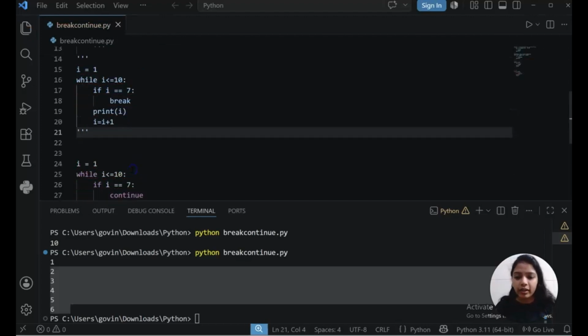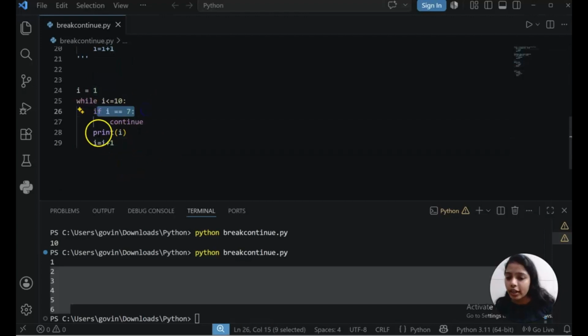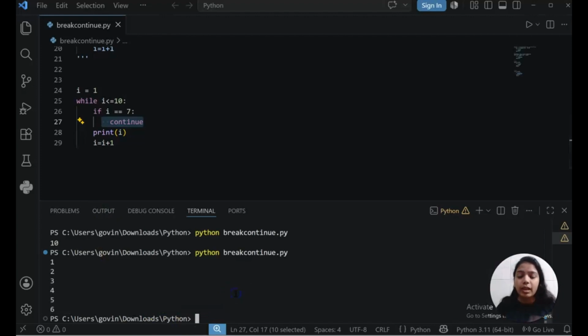Continue meaning, you know very well that wherever i will be 7, it should continue straightforward. Based on whatever I explained to you till now, what you should understand is that wherever you are saying i equals to 7, whenever i will be 7, it will continue and then it will print 8, 9, 10 also, as per your consideration.